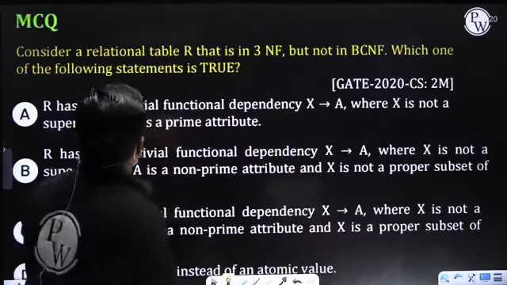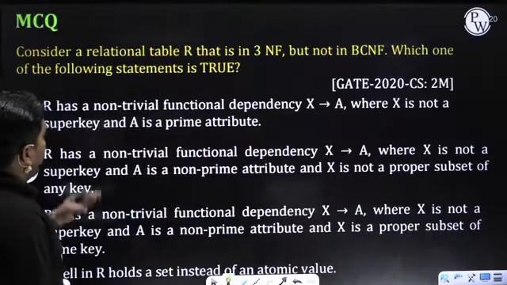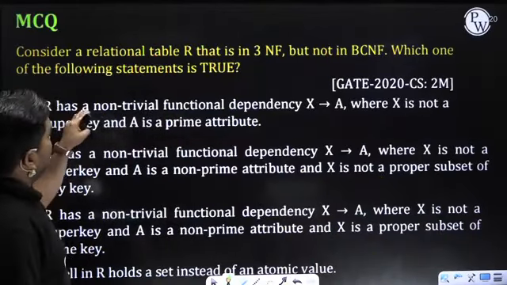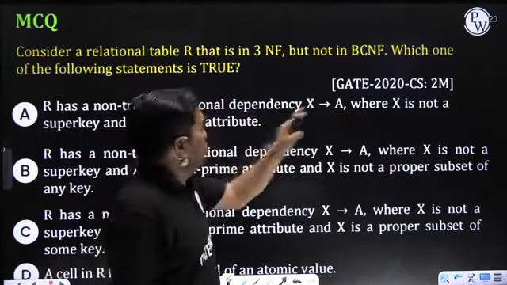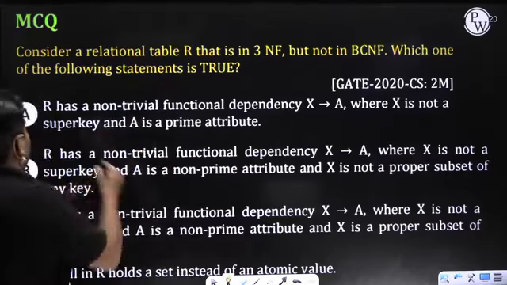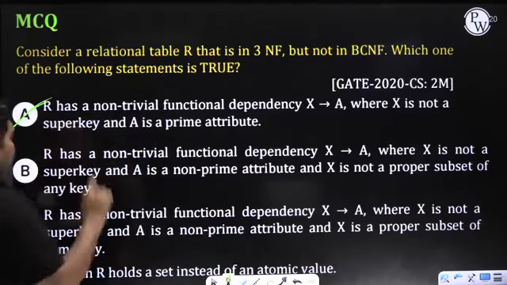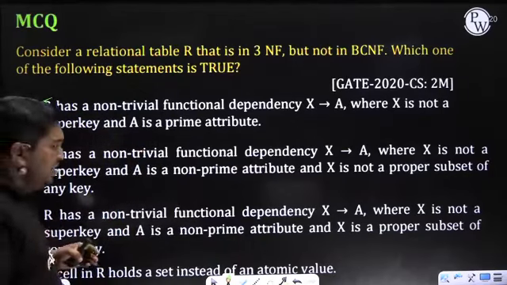Now you can read each and every option. First of all, I am reading A: R has a non-trivial FD X → A, where X is not a super key and A is a prime attribute. Yes, A is the correct answer. Read options B, C, and D also.